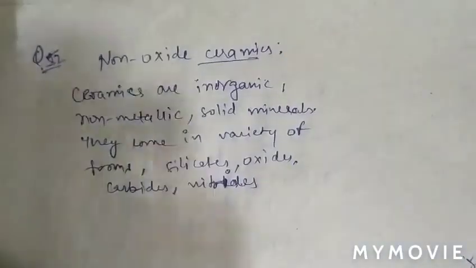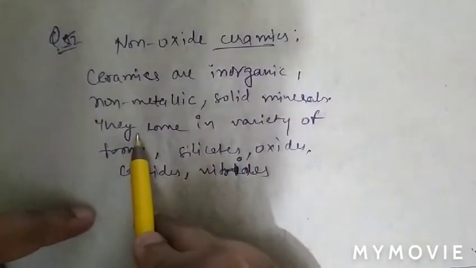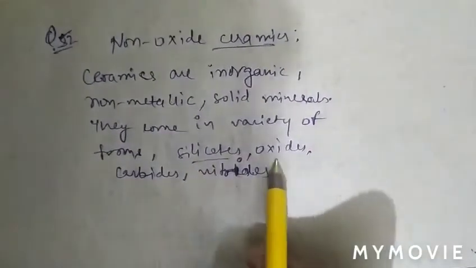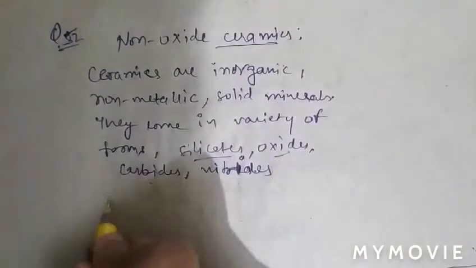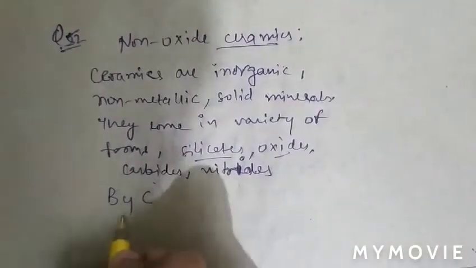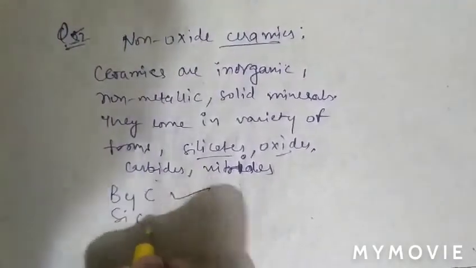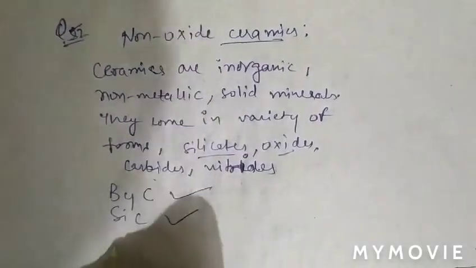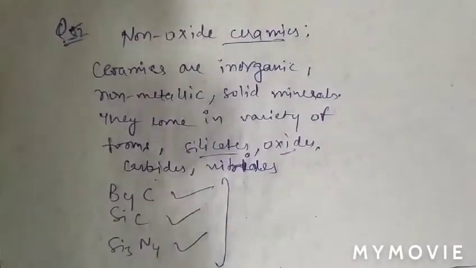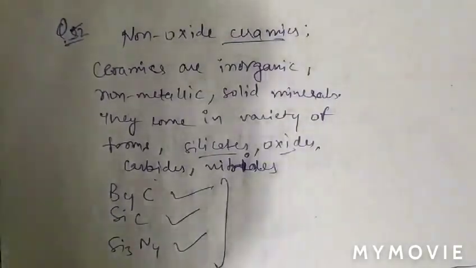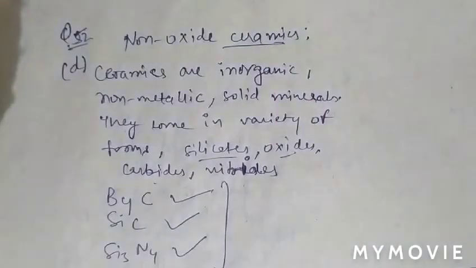So ceramics are basically inorganic, non-metallic, solid minerals. They come in a variety of forms like silicates, oxides, carbides, nitrides. As the options given are boron carbide, it is also a ceramic. Silicon carbide, it is also a ceramic. Silicon nitride, it is also a ceramic. All these are ceramics. So, question number 52, all of these are ceramics. Option D is correct.